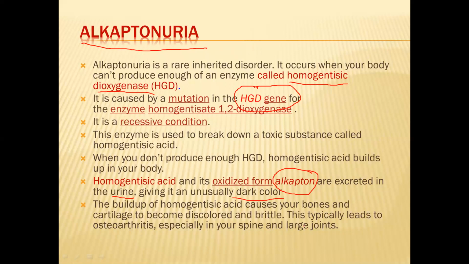Even your bones are affected. So this homogentisic acid will accumulate in your bone and lead to discoloration of cartilage, and the cartilage will also become brittle so that it will easily break. These are the major effects of alkaptonuria.